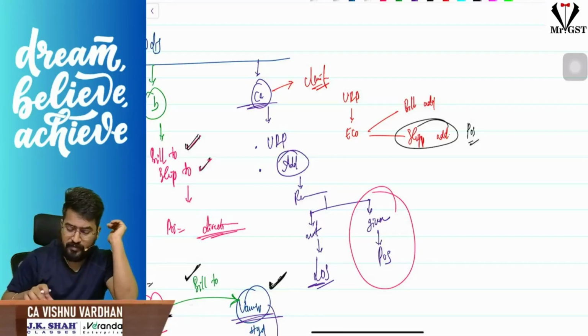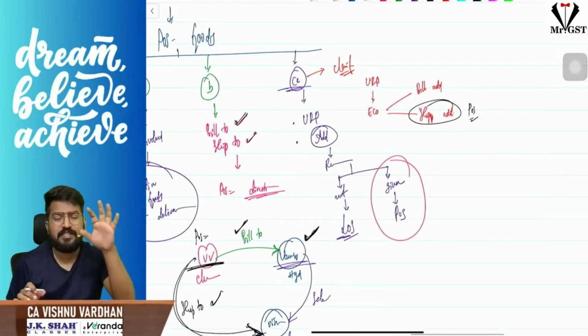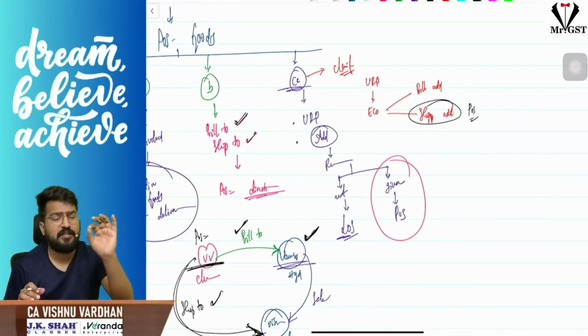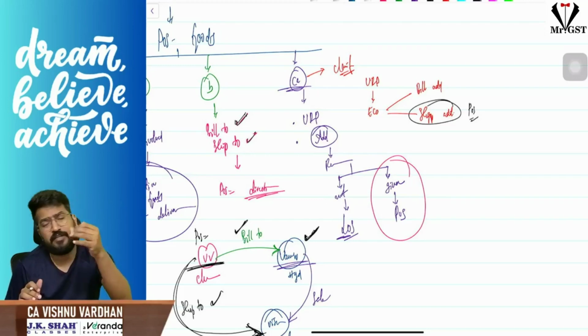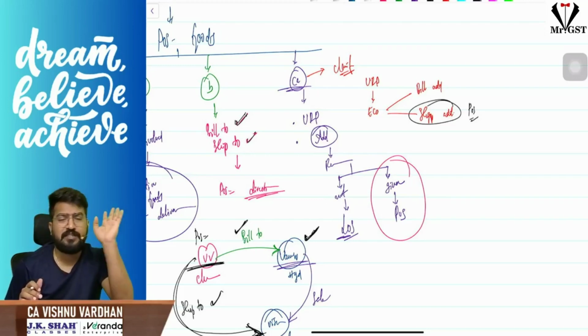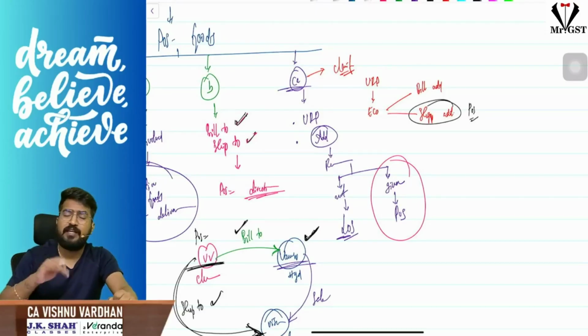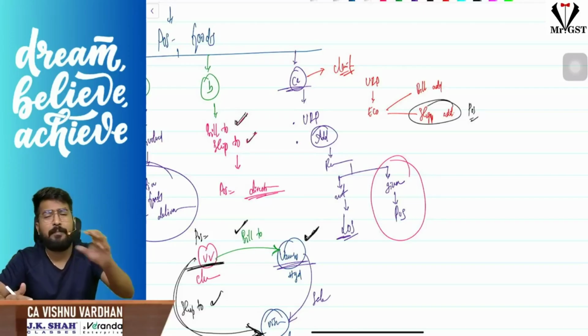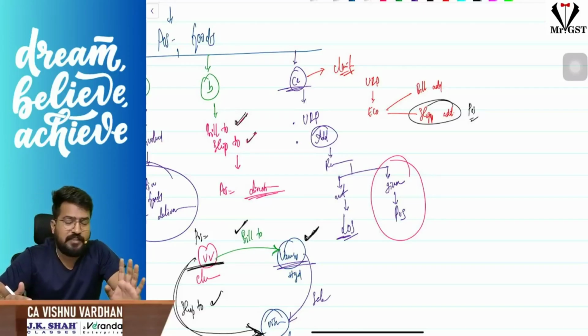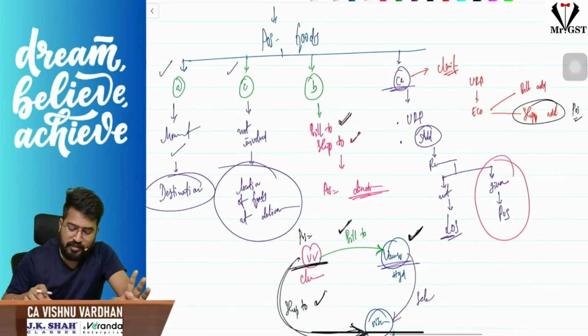So that is the clarification. Now I repeat, 10(1) CA: when an unregistered person is buying something, whatever address is recorded in the invoice will be the place of supply. If the recipient is giving only the state name, that is also sufficient. If the recipient doesn't give anything, then the supplier location itself will be the place of supply. And if an unregistered person is buying through an e-commerce operator, and billing address and shipping address are given separately, then the shipping address itself will be taken as the place of supply. So this is clause CA.